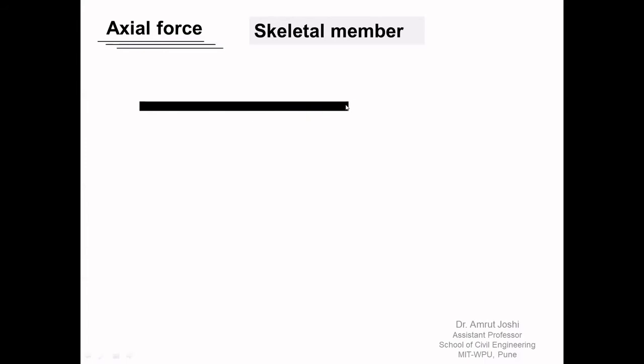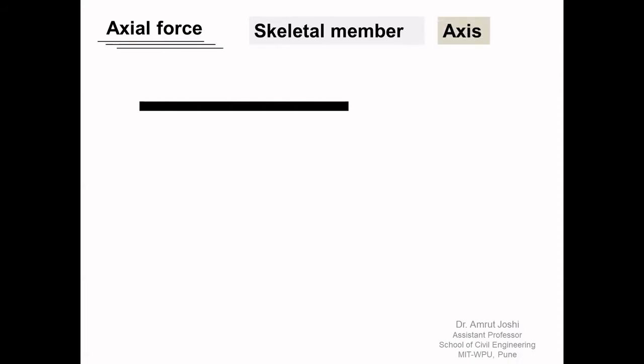The third dimension is not seen in this view, but we assume that it is small in comparison with this dimension, and therefore we call such a member a skeletal member. Why do we call it a skeletal member? If you look at our skeleton, most of the bones exhibit this property that one dimension is dominant over the other two dimensions. So we have unambiguously defined what a skeletal member is.